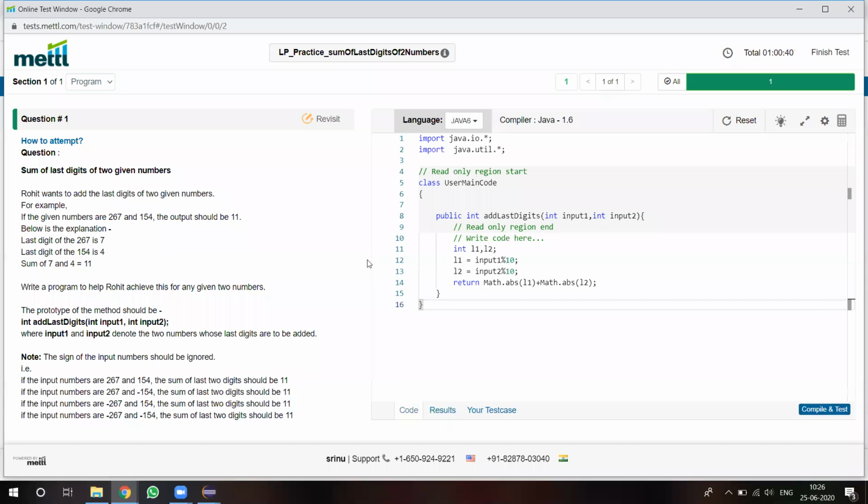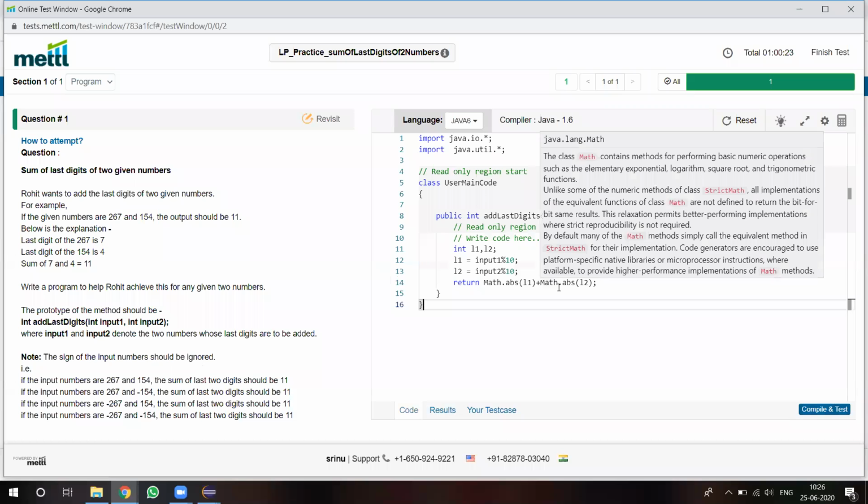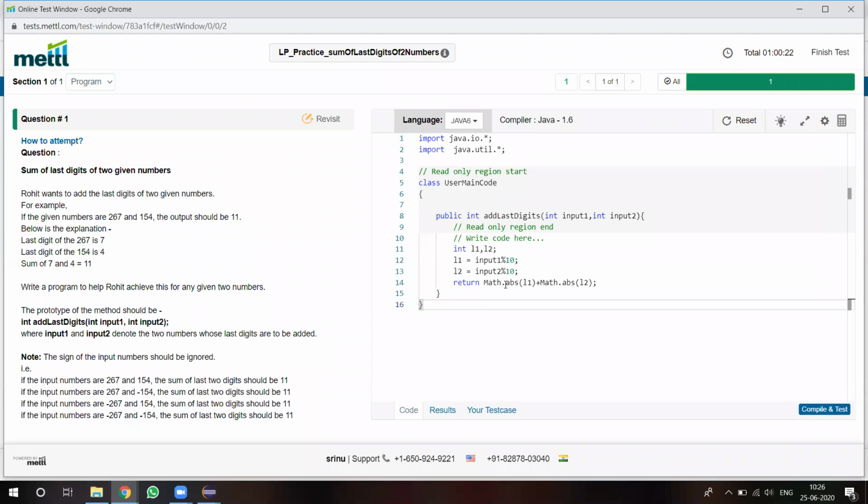Further, we have to read the entire question properly. So what are they expecting? Note they specified that the sign of the input number should be ignored. The sign of the input number should be ignored. That's why previously we got the error. Now, whenever we ignore the sign, we get the proper value and we pass all the test cases. While you are writing the program, if you are not passing all the test cases, you will not get all the marks.